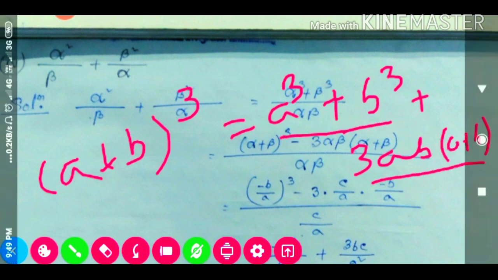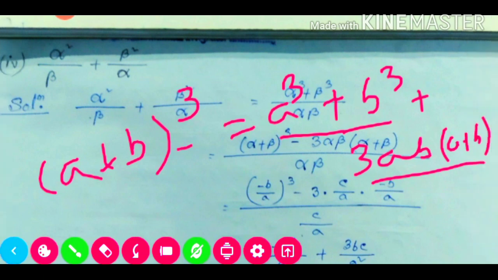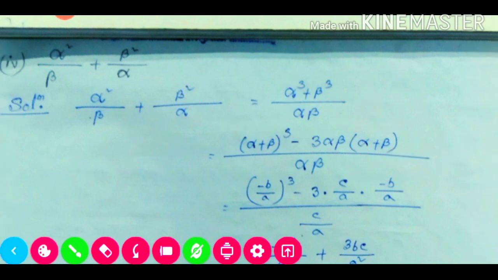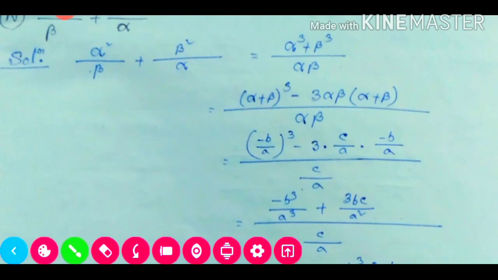So this portion will shift to the left hand side, so it will be minus. So a means alpha: alpha plus beta whole cube minus 3 alpha beta into alpha plus beta, divided by alpha beta. Now we'll put their values. The sum of the roots is minus b by a, and here the power is cube.